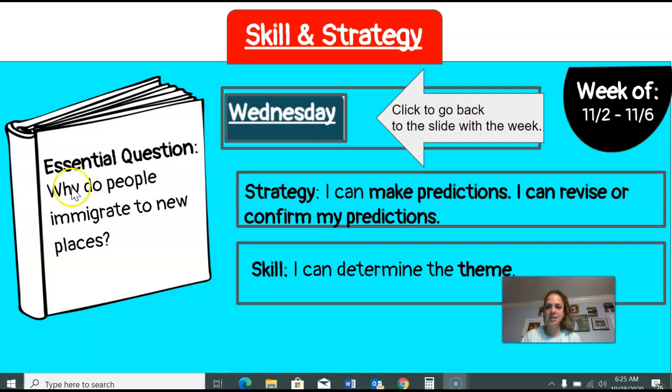Our essential question is why do people immigrate to new places? That's the question we will be thinking about as we're reading our text. The strategy we will be focusing on today is I can make predictions, I can revise or confirm my predictions. And the skill we will be working on is I can determine the theme.